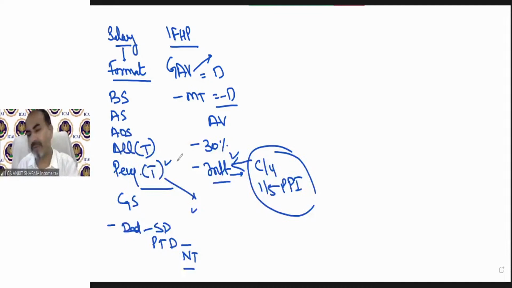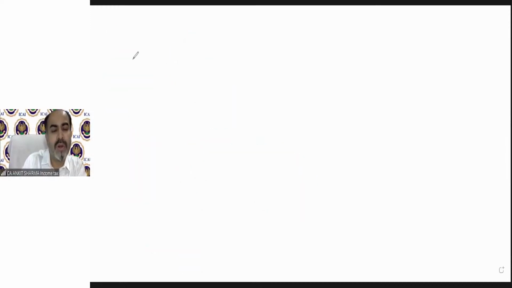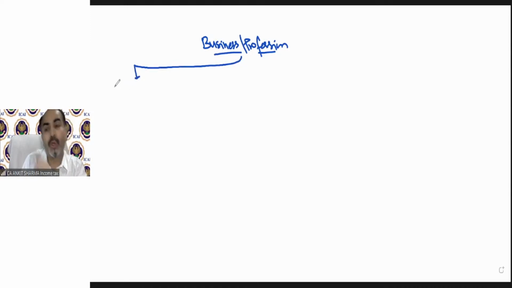In the same way, there is a format of calculating PGBP, and that is what I am going to discuss before going through the provisions. Under PGBP, for the purpose of a business or profession, generally two trading and profit and loss accounts need to be maintained.